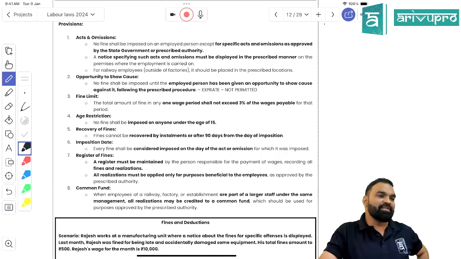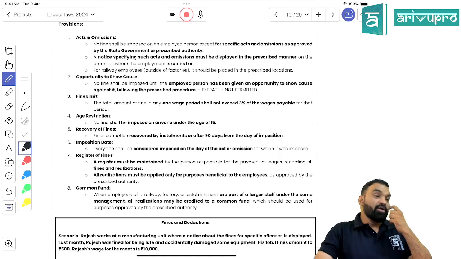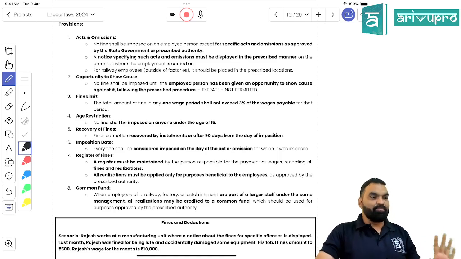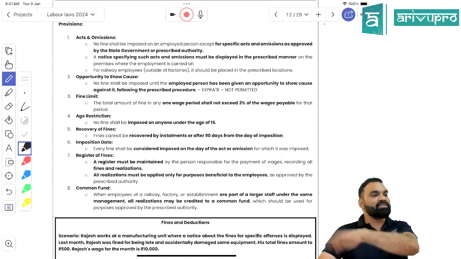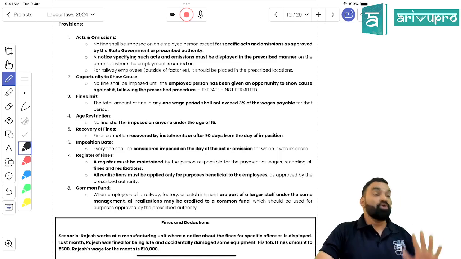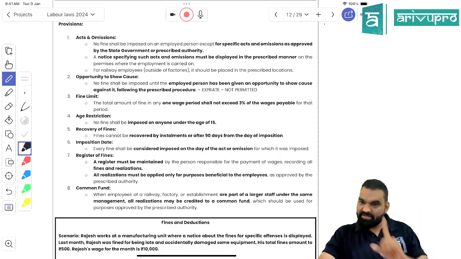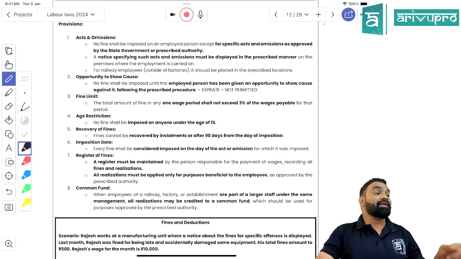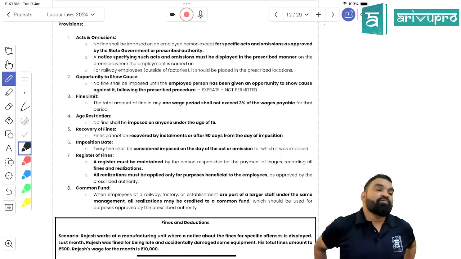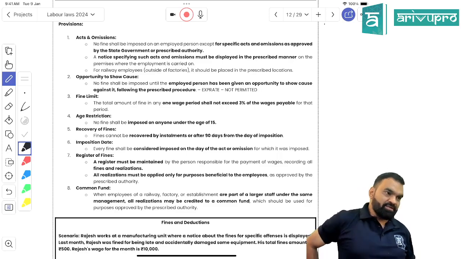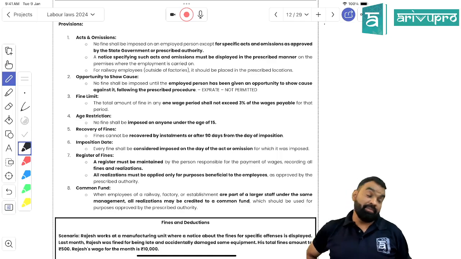Now, you cannot recover the fine in installments. For example, you say, I am charging 10% fine, but I will collect 3% in the next 3 months and 1% in the next month. Will that be possible? No. You cannot impose more than 3%, and you cannot collect it in installments. Once the fine has been imposed, it needs to be collected within 90 days.